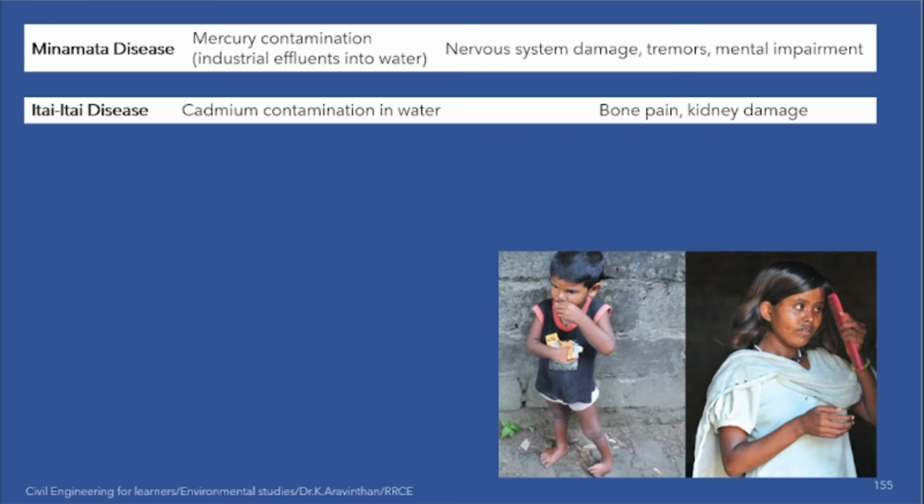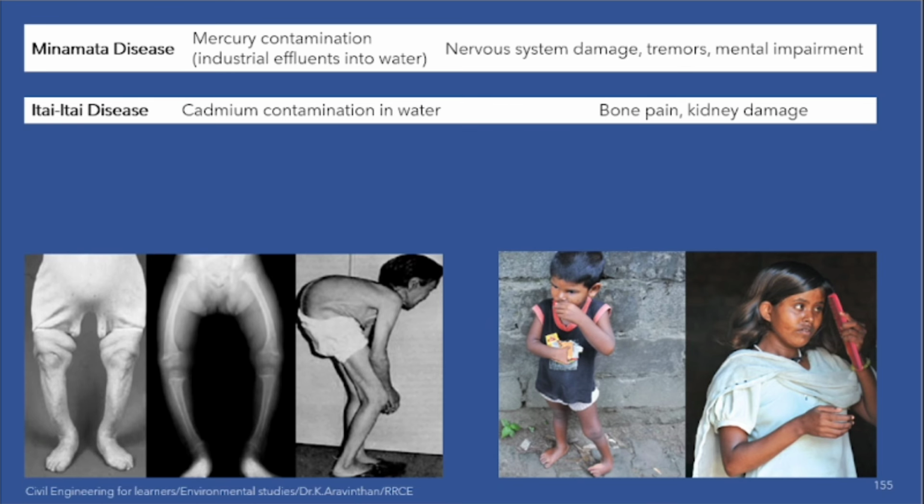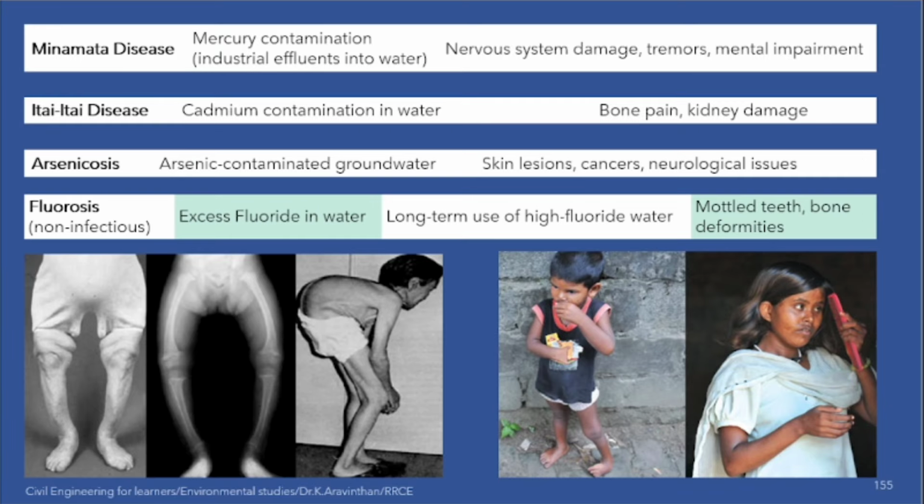Itai disease. Itai means in Japanese it hurts. It hurts, it hurts. So that is called itai disease. If you consume cadmium in water, you will be getting this kind of bone damage. Bone pain or kidney damage will be there. If you are taking in much arsenic, skin problems will come. Even you might get cancer. Due to this problem will come.